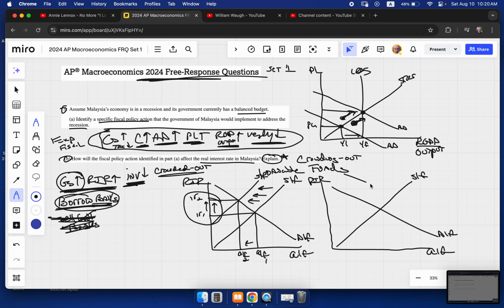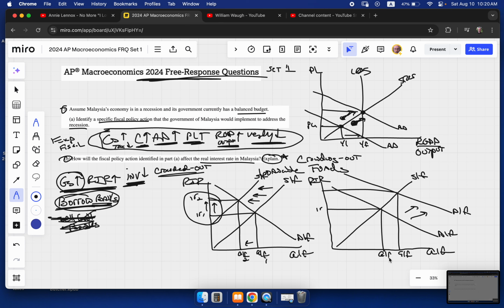We could have also shown demand for loanable funds increasing anytime the government is borrowing or spending. Anytime they're spending, we know they're borrowing. Anytime they're borrowing, that's them walking into the banks and saying, give me $1 billion. The demand for loanable funds goes up, and that would also drive up the real interest rate.